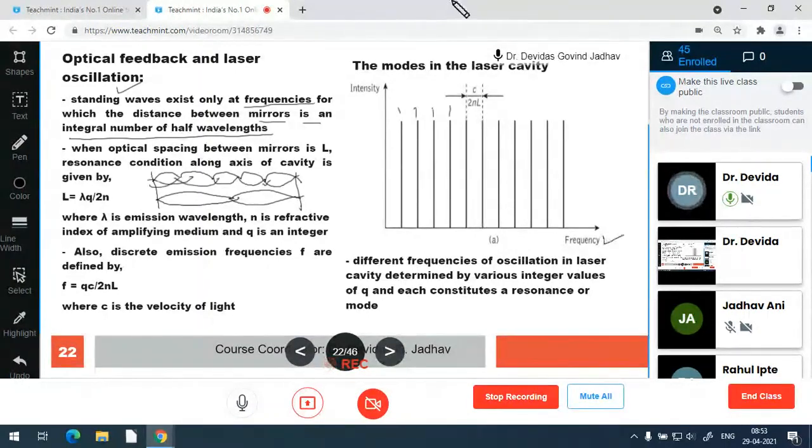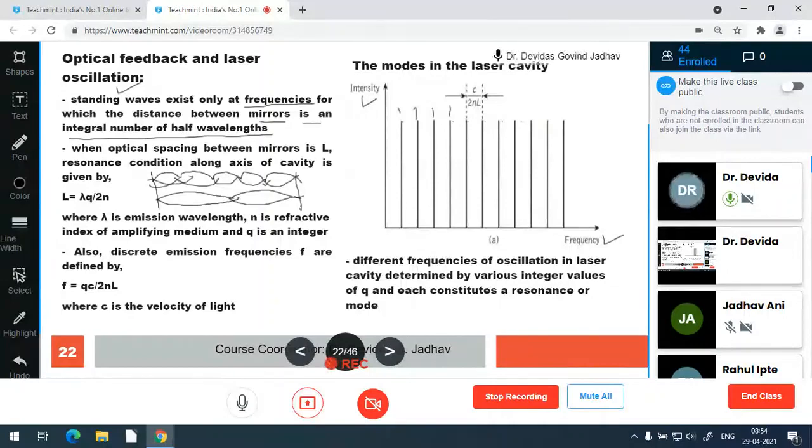This graph is showing frequency on the x-axis and optical intensity on the other axis. All those discrete frequencies are having the same number of photon generation possible. I am saying possible theoretically, but practically it is not generating. This is because of the gain curve. The gain curve puts a limitation so that only a very small number of frequencies can be generated. Theoretically, all the frequencies are possible due to the theory of the standing wave.